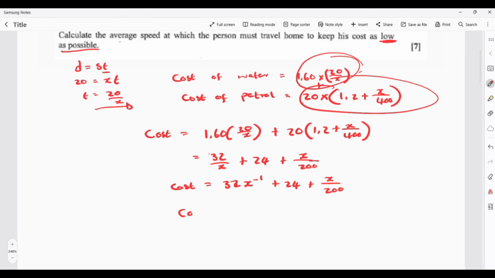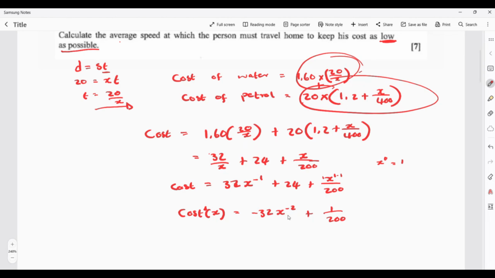So the first derivative of the cost in terms of x will be negative 32 x to the power of negative 2, and the derivative of 24 will just be 0, and then plus. When I differentiate x over 200, don't forget that I have a power of 1. I take that power down and subtract 1, so x to the power of 0 is just equal to 1, and I'm left with 1 over 200.